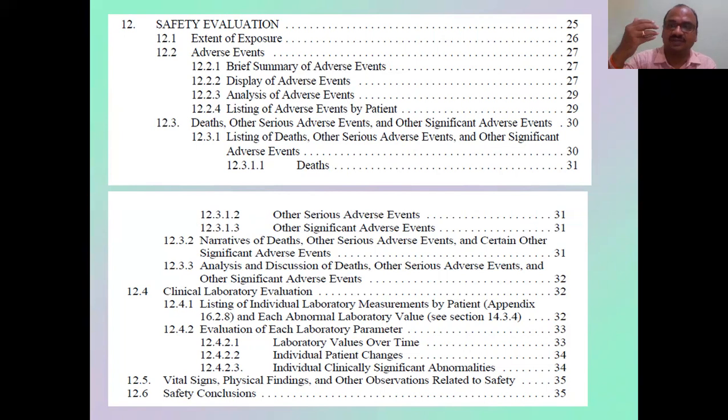Nowadays everything is online. Like this, you have to type it online and you have to send your report. It comes under CTD, Common Technical Document. eCTD is there, Electronic Common Technical Document. That is another section you can find in ICH guidelines.